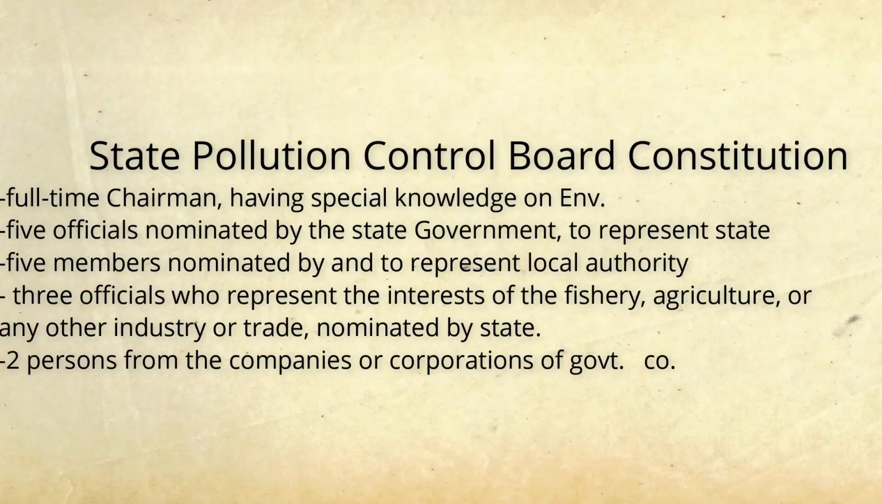Now let's move on to the constitution of the State Pollution Control Board. The State Pollution Control Board has a chairman nominated by the state government, who has special knowledge of environmental protection. This is a lot similar to the Central Pollution Control Board, and this shall be left to the discretion of the state government. This chairman may be part-time or he may be full-time also. Moreover, the board shall further constitute not more than 5 officials to represent the government.